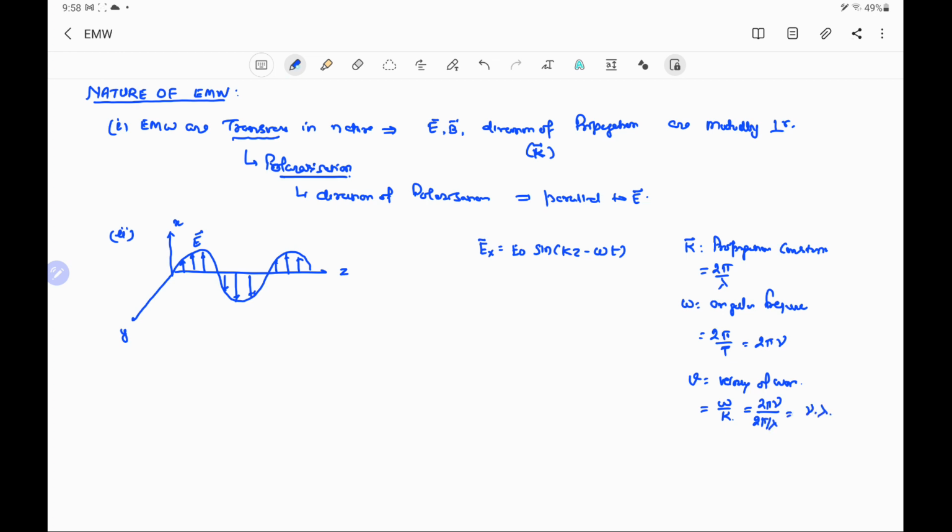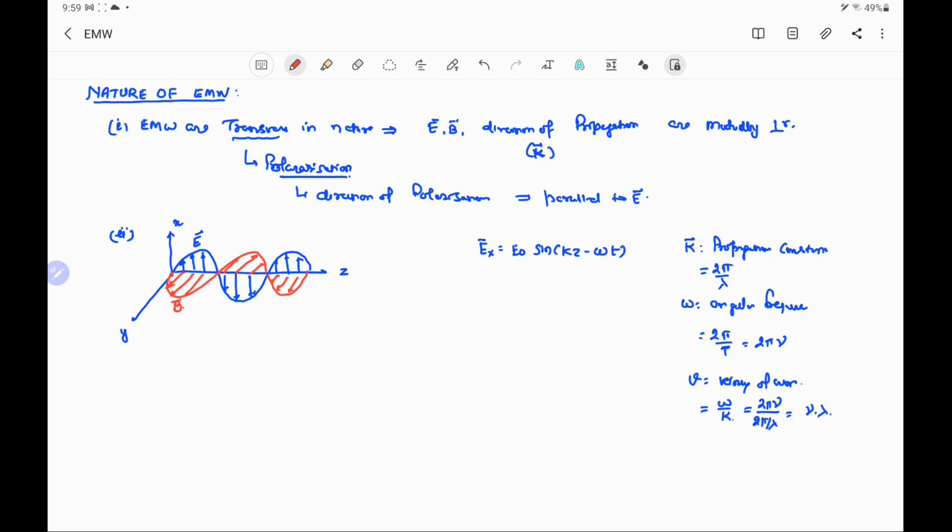Now we draw the variations of the magnetic field. So the magnetic field is represented in this way, and the direction of B will be perpendicular to E. So in this way we can represent the magnetic field vector.